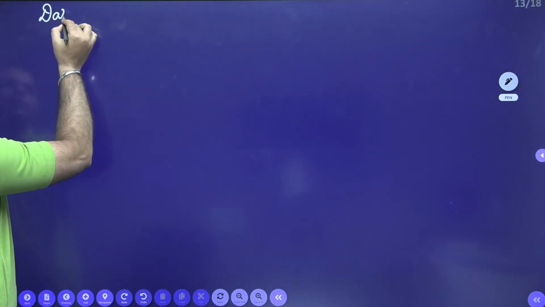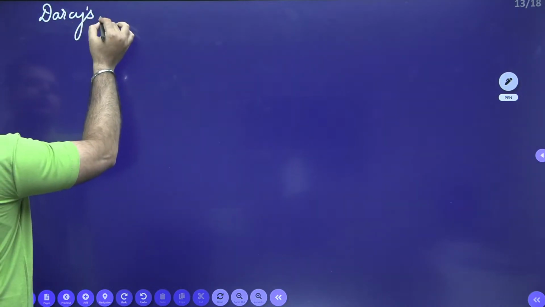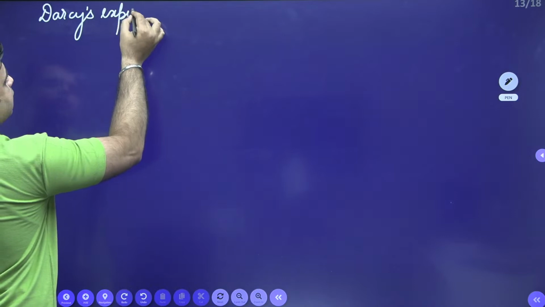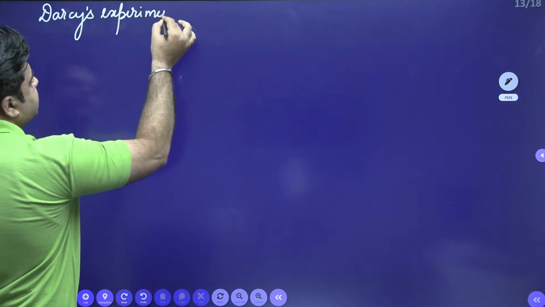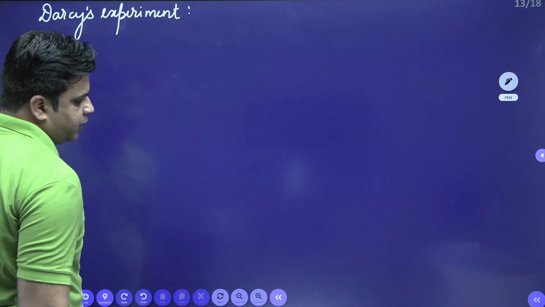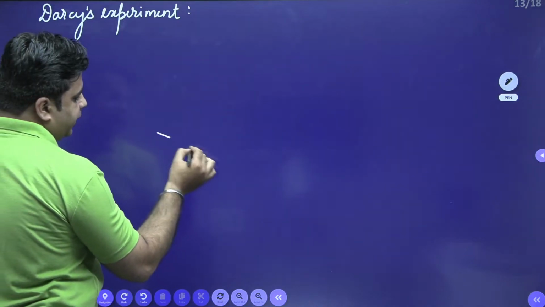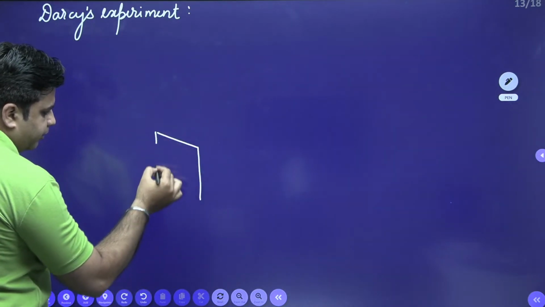Darcy's experiment is pretty simple. We take this soil medium like this. This is my soil medium.